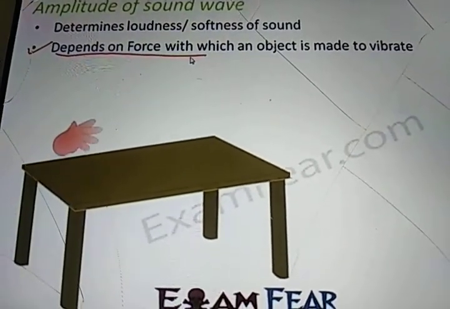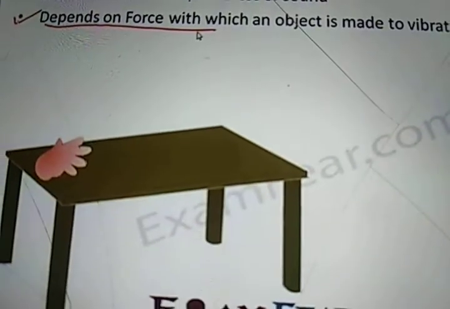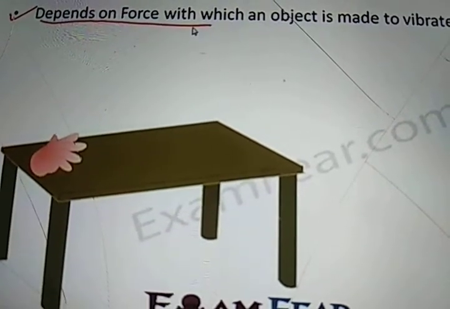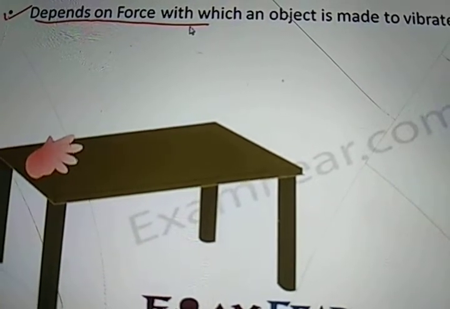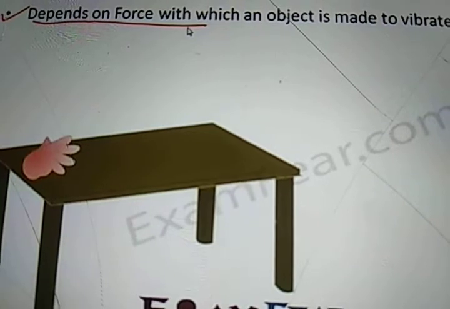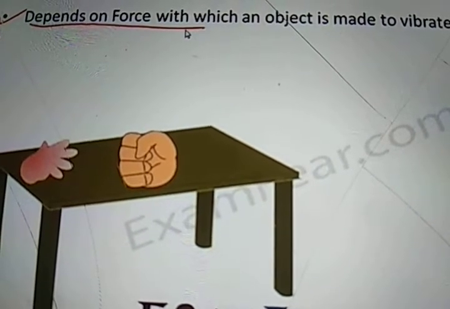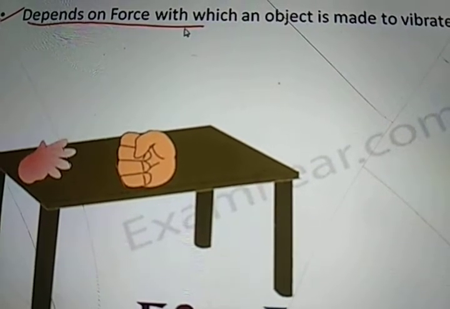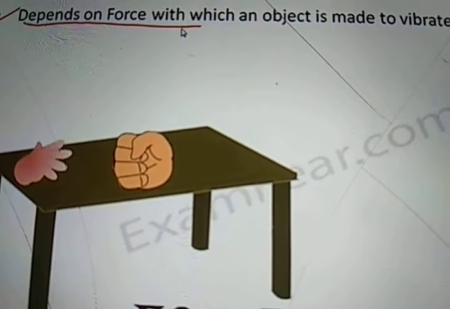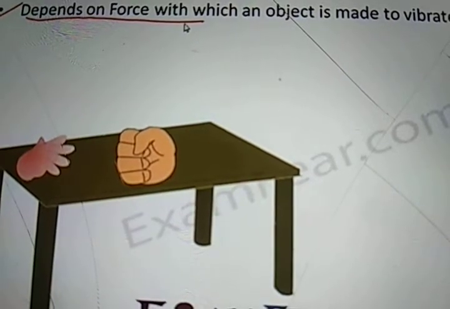So let us look at this example. This is your table, and in the first scenario you very gently tap the table. So what will happen? The sound produced is also going to be very less. In this case, force applied is less, amplitude is less, therefore the loudness is also less. In the second scenario, if you tap it very hard and fast, the force applied is more, the sound produced is also more, and therefore the amplitude is also more. So loudness of sound is directly proportional to the amplitude. Greater the amplitude, greater would be the loudness.